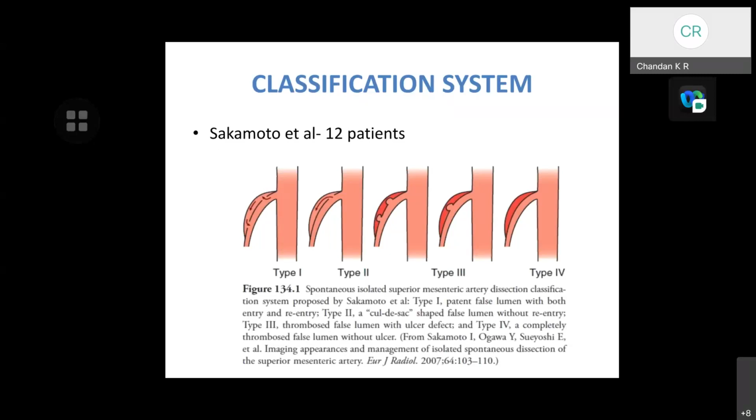Among these, the type 1 SIMAD were treated successfully with conservative measures such as anticoagulation and medical management. In patients with type 2 SIMAD, the true lumen may be compromised by false lumen compression, so they recommend that these patients be followed very closely for signs of mesenteric ischemia. Type 3 had the highest rate of intervention, in contrast to type 4, which has been managed without any intervention.